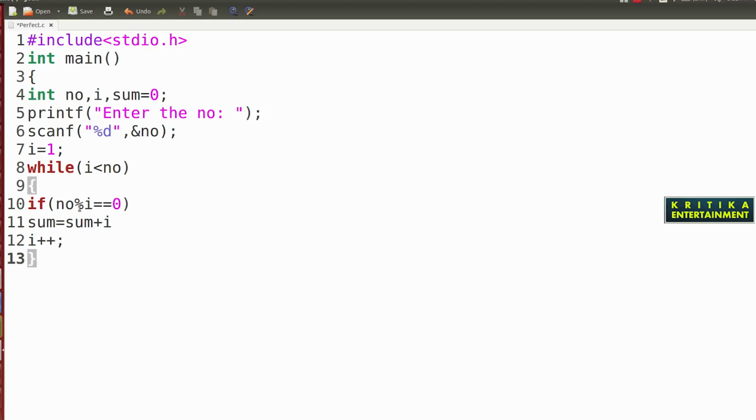That means I will check if i is divisible by no, that is, if the remainder is equal to 0, then the divisible numbers i will be added into sum.